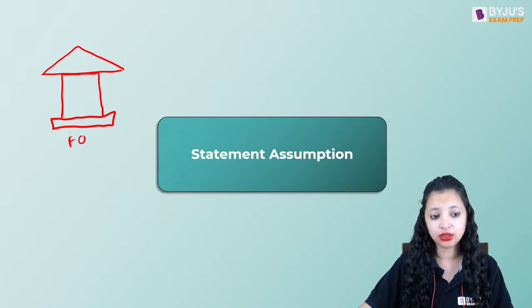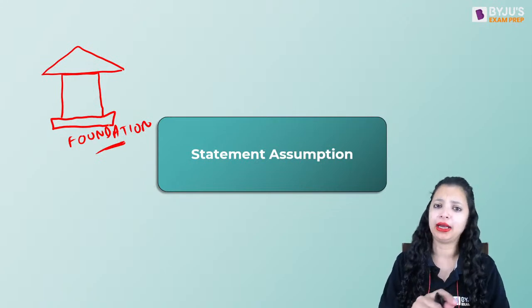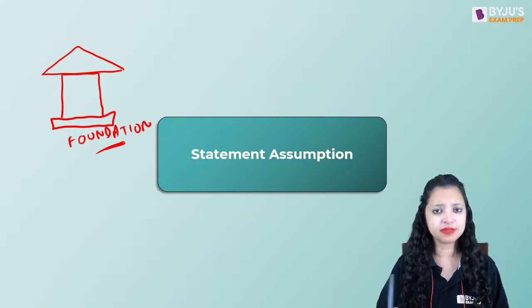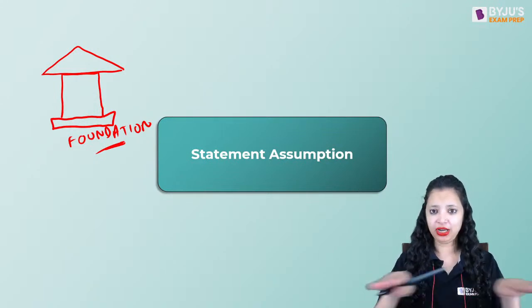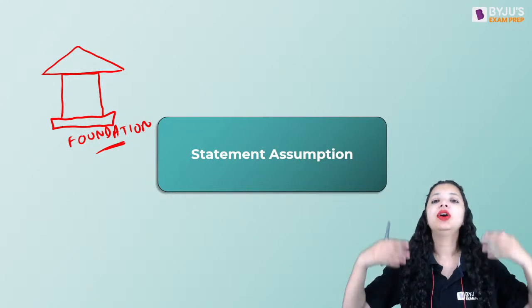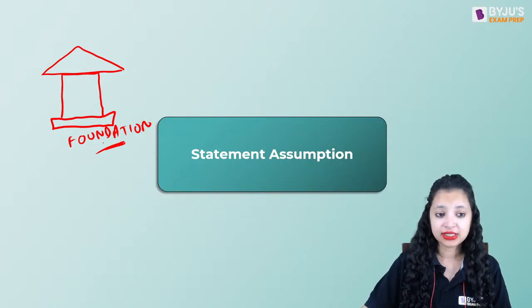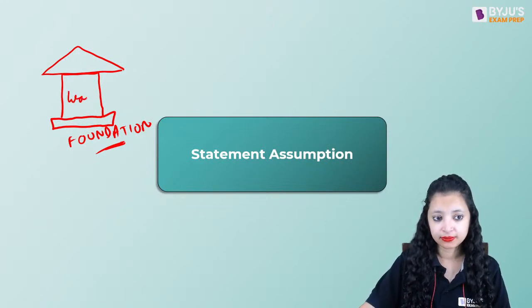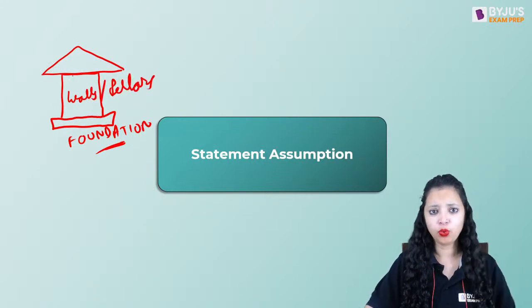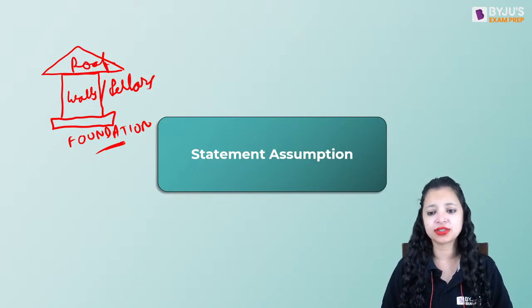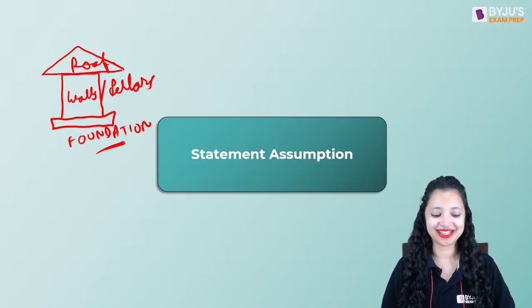So I'll write this down here. Foundation is the first thing we make before we start building any concrete house. After the foundation is built, we cover it up, we come to the level of the earth and we start making the walls and the beams and the pillars. So these are the pillars and the walls. And at the top, we put a roof. Now you must be wondering, ma'am, why are we discussing the house? There's a reason.